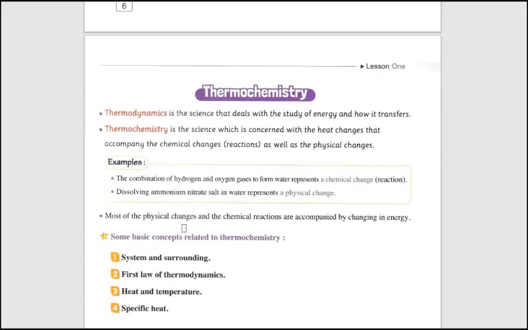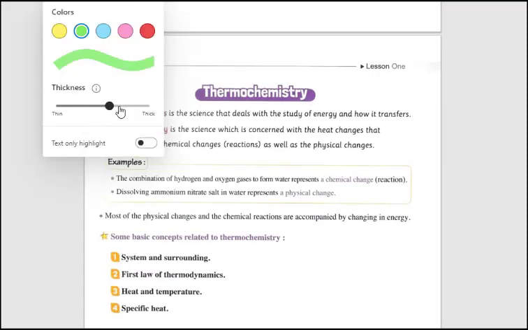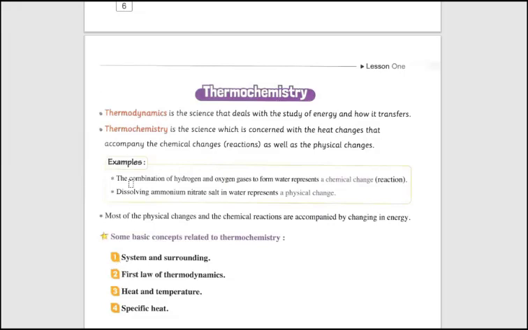So thermochemistry here is the science which is concerned with the change in heat or the change in energy while a chemical process or physical change happens. A physical change or chemical change is accompanied by a change in energy of the reactants or the products.